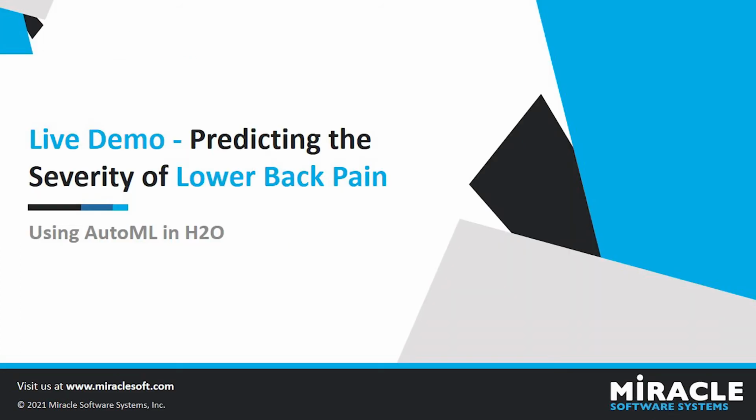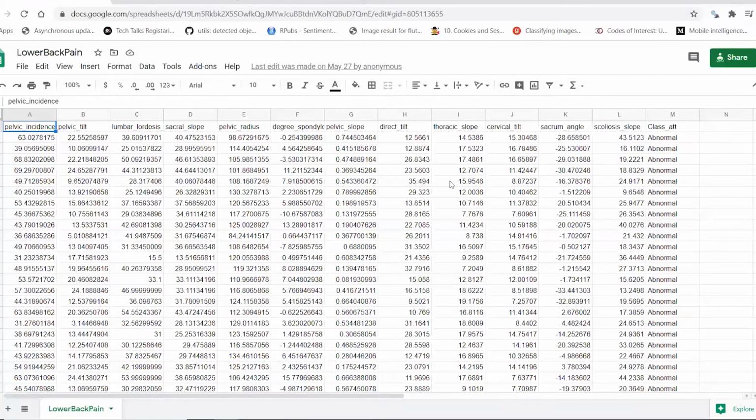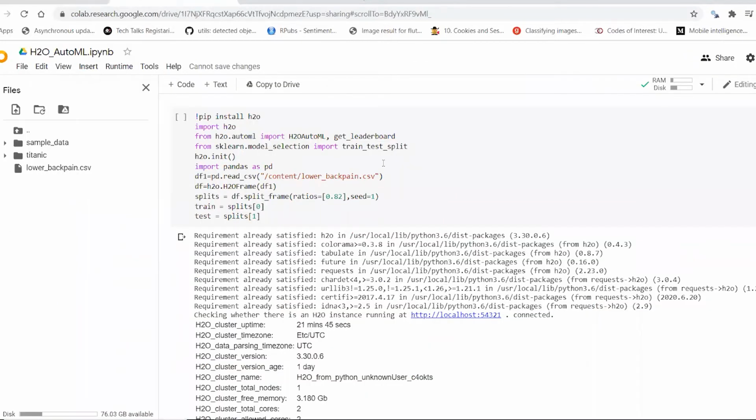Now let's have a quick demo on predicting the severity of lower back pain using H2O AutoML. Here is the dataset which contains lower back pain symptoms and the severity, with 12 numeric predictors and one binary class attribute. Implementation of AutoML can be done by using Python code and also by using the H2O dashboard. Here is the Python code for implementing H2O AutoML.